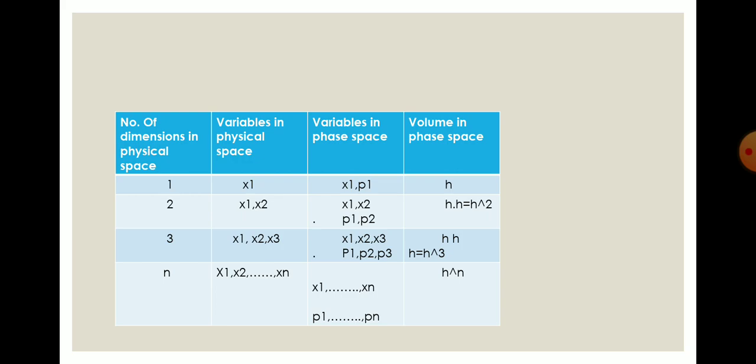If we are talking about the two-dimensional case, there will be x1 and x2 in physical space, and in phase space there will be x1, x2, p1, p2. So the volume in this phase space in the case of two dimensions is h into h, that is h square. And similarly in the case of three dimensions we will be getting h cube, and in the case of n dimensions we will be getting h raised to n.